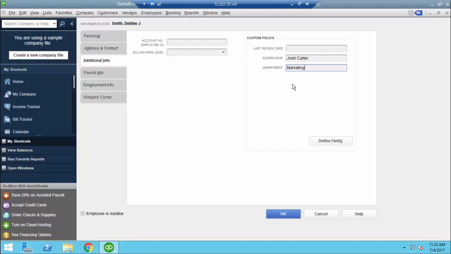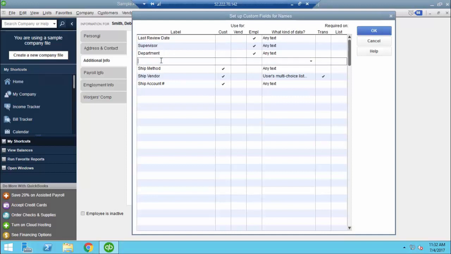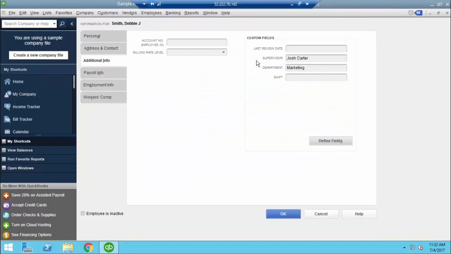If you wanted to add an additional field, all you do is simply hit Define Fields. Maybe you wanted to know what shift she works. So you type shift, put a check mark under employee because that's the field you want to see it show up in. Hit OK, and now you'll see it populate here. So I'm going to put that she's working the first shift.